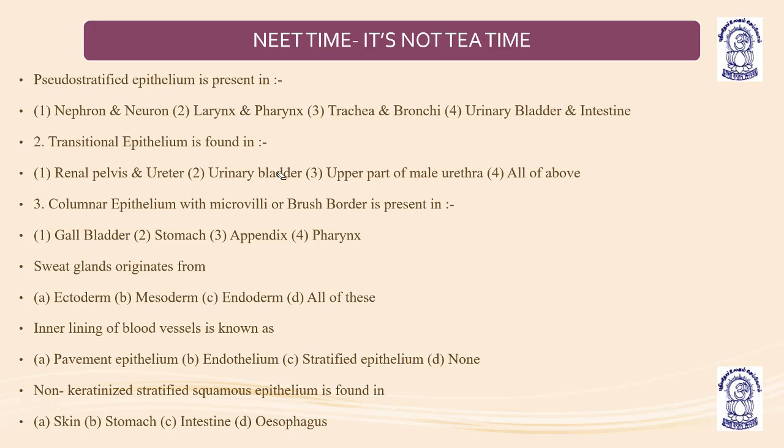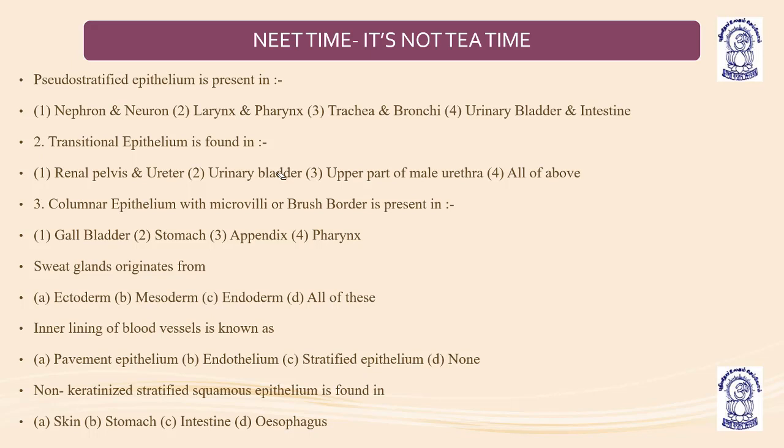Now, sweat glands. Sweat glands originate from ectoderm, mesoderm, and endoderm. You know, sweat glands are a modification of skin. Today you got to know that glands originate from different primordial germ layers.